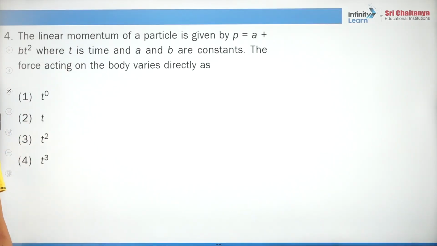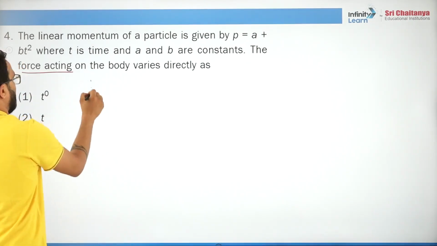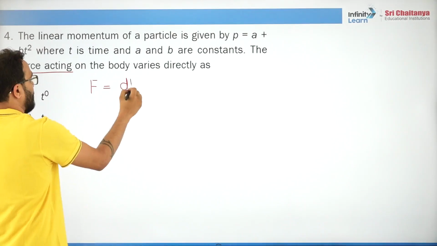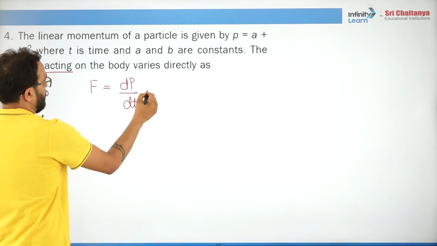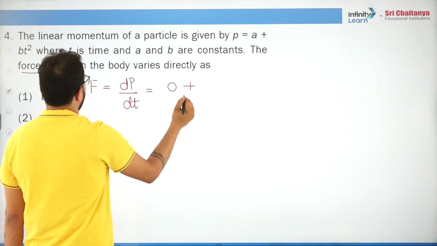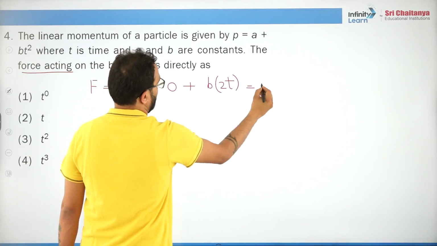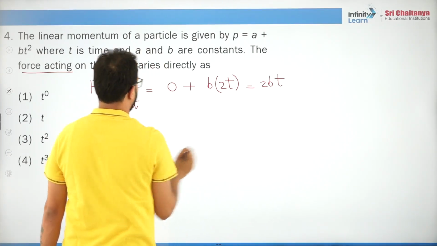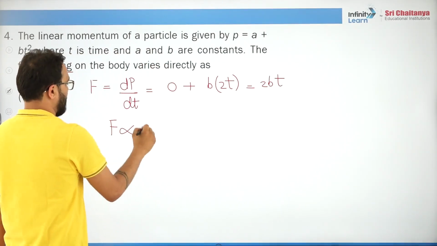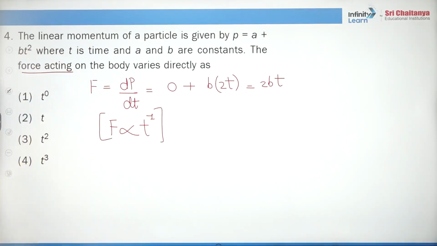Fourth, the linear momentum of a particle is given. Simple. How do we find the force? Everybody knows it is dp by dt. Let's differentiate this. A is a constant, its derivative is 0. Bt square: B is a constant, derivative of t square is 2t. So the answer is 2bt. That means force is directly proportional to t to the power 1. Got it? Perfect. Second option must be right.